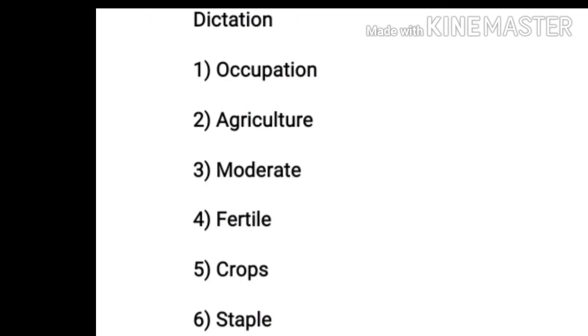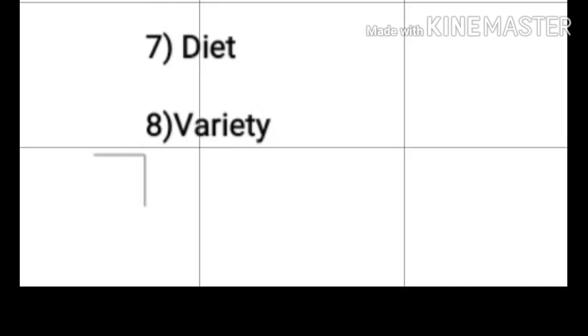Sixth one is staple. Seventh word is diet. Eighth one is variety. Ninth word is improved. And 10th is seeds.